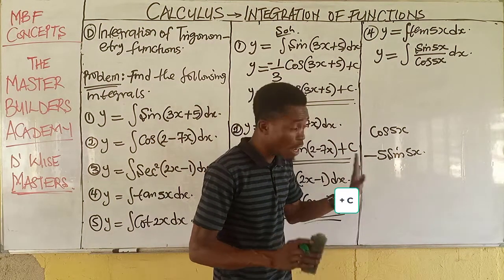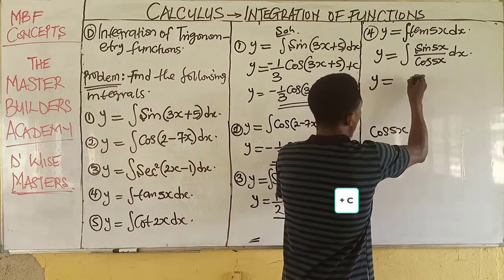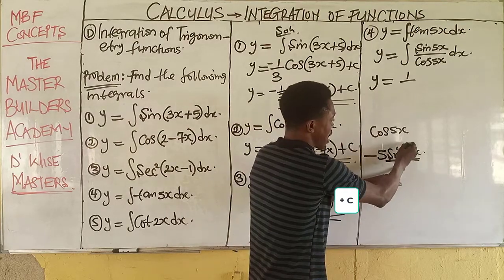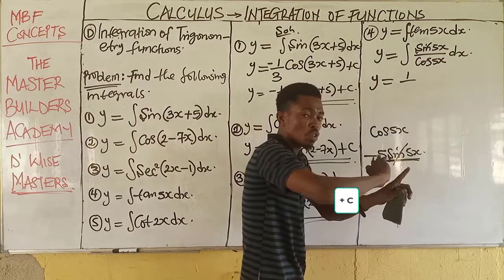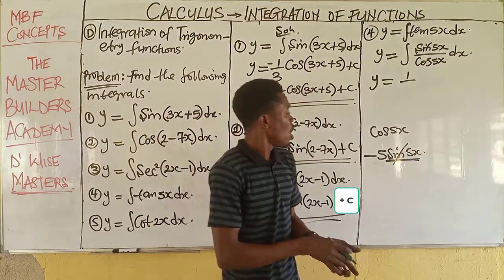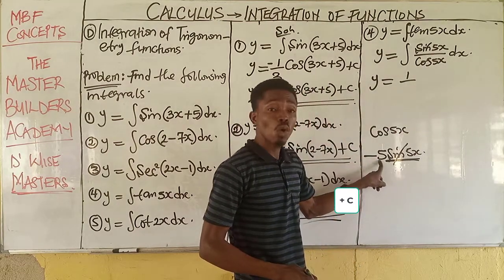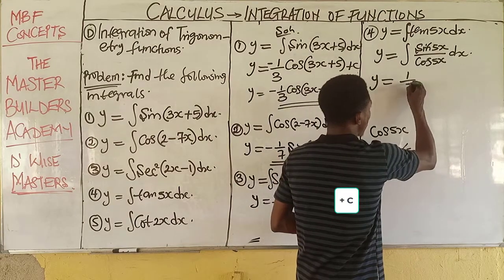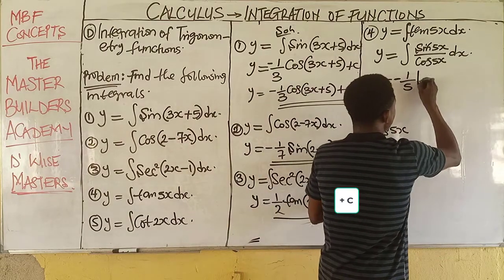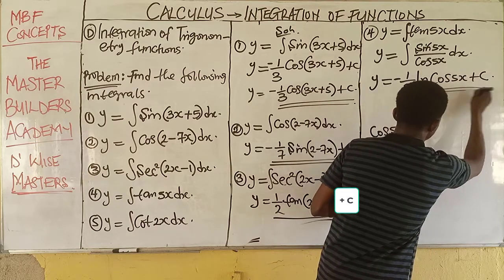Now that we have differentiated this, now listen carefully. The final answer to this question, what have you not seen? Y is equal to 1 over the coefficient of sine 5x, because this sine 5x, we cancel this sine 5x. I don't want to show all the processes. Are you there? We are not showing all the processes. We are using only shortcuts. So all I need to do is to what? Divide this by this, leaving only the coefficient behind. So we have 1 over the coefficient, and this happens to be minus 1 over, then the ln of the denominator plus. This is the answer to this question.